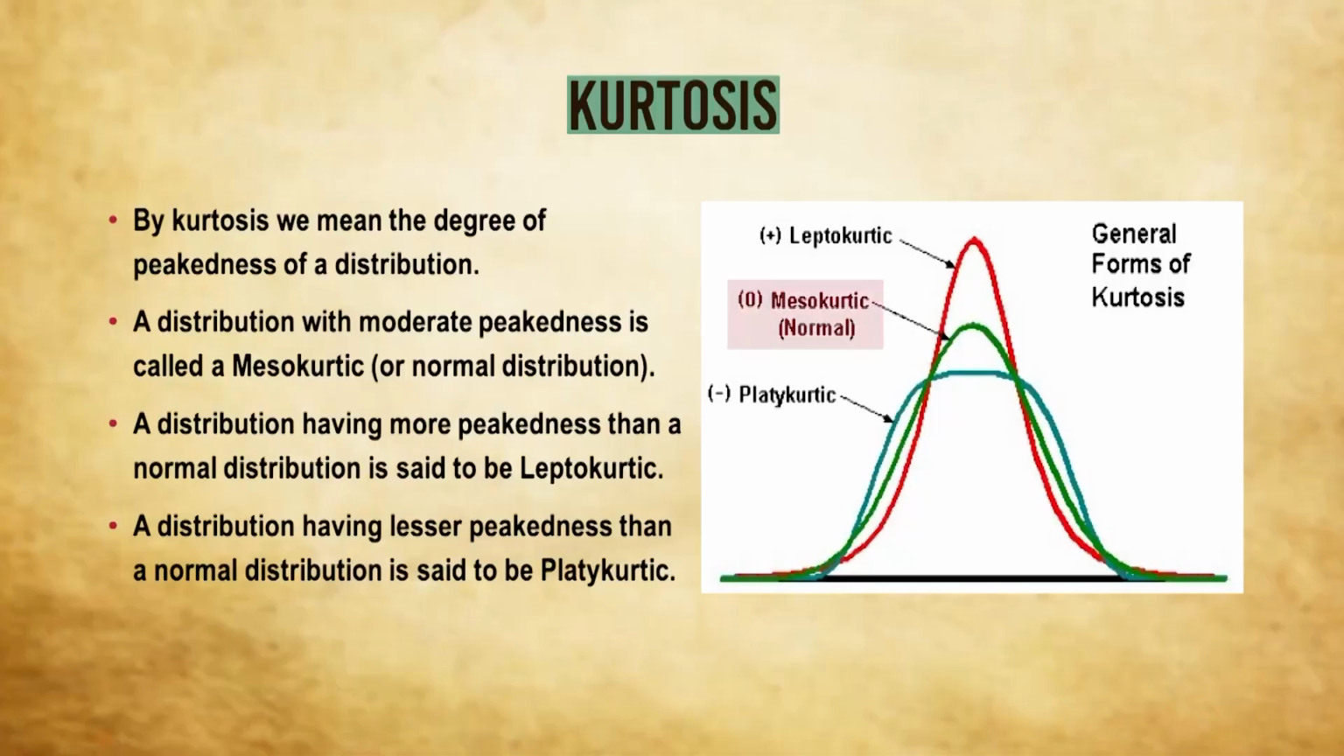There is a moderately peaked distribution, there is a distribution which is more peaked than a moderately peaked distribution, and there is a distribution which is less peaked than a moderately peaked distribution. So the distribution which is moderately peaked is called a mesokurtic distribution, also termed as normal distribution. A distribution which has more peakedness than a mesokurtic distribution is called a leptokurtic distribution. Finally, a distribution which is less peaked than a mesokurtic distribution will be called a platykurtic distribution.